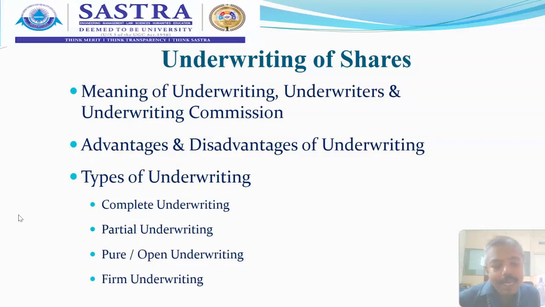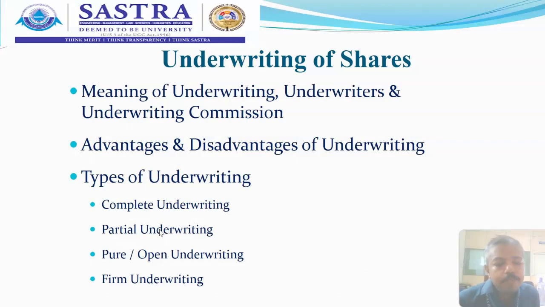The second category of classification of underwriting business is on the basis of liability of the underwriters. According to this basis, the underwriting contracts are classified into two types, that is pure or open underwriting, and the second one is firm underwriting.